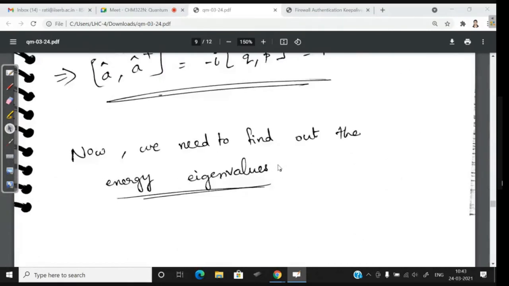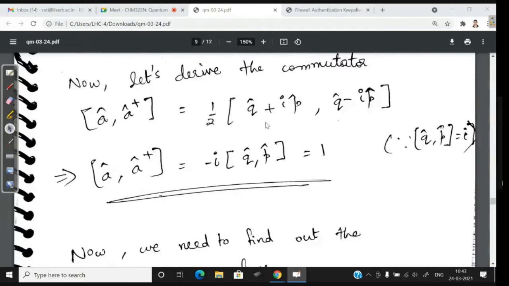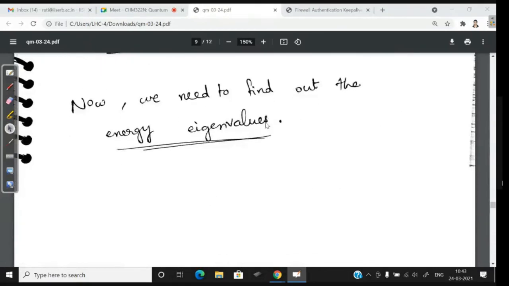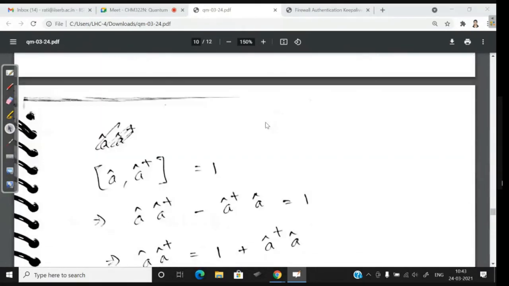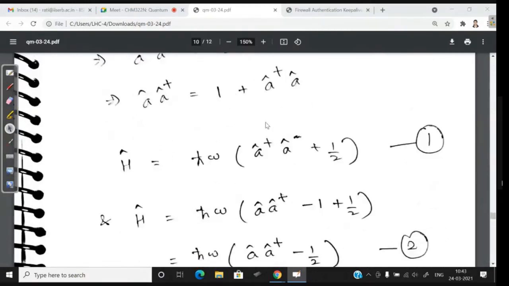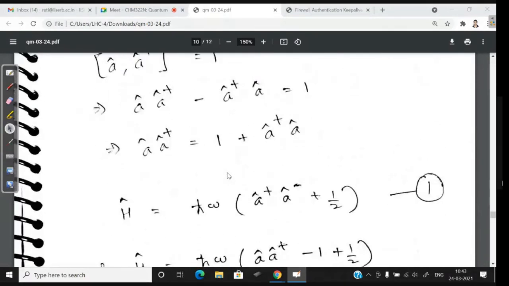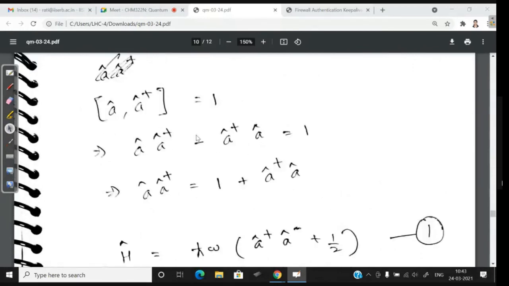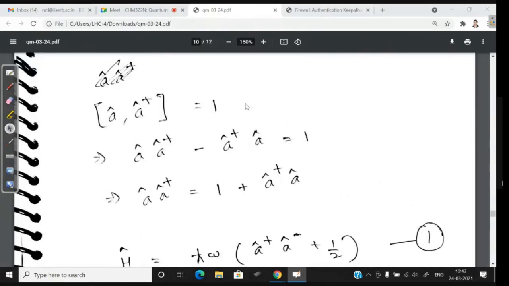So now we need to find out the eigenvalues. We have reduced our Hamiltonian in terms of these operators A and A dagger, and now we'll try to find the eigenvalues. I guess we won't be able to complete, but we'll see how much we can proceed. So A and A dagger do not commute. The commutator relation turns out to be 1.